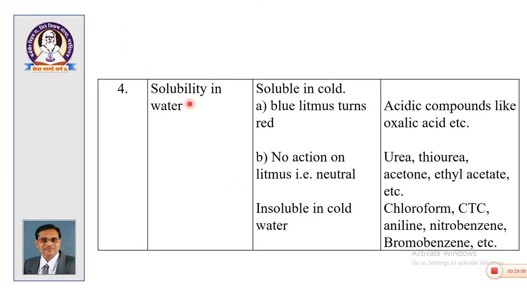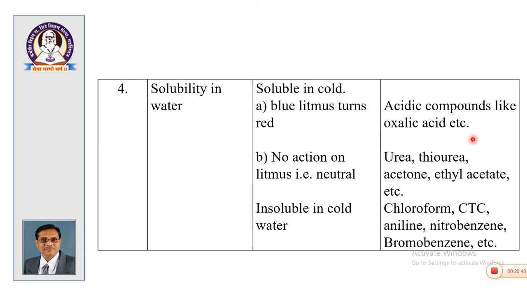Then now consider the solubility in water. In the beginning itself we have seen that if your mixture is solid plus solid, in this case the compounds are completely insoluble or sparingly soluble. So, if it is soluble in cold, then test with litmus paper, blue litmus, red litmus, then FeCl3, etc. So, if blue litmus turns red, then acidic compounds like oxalic acid.